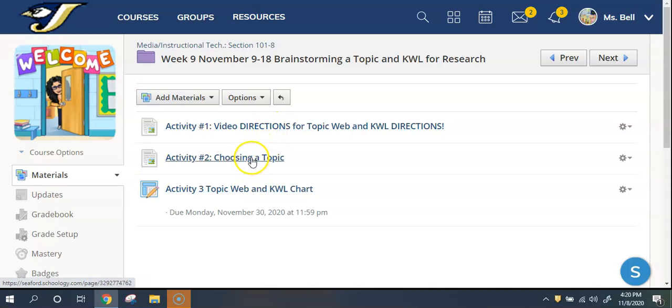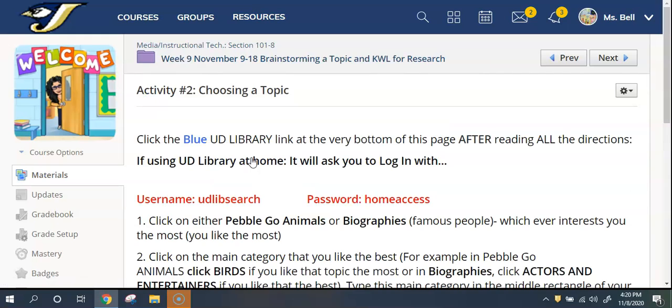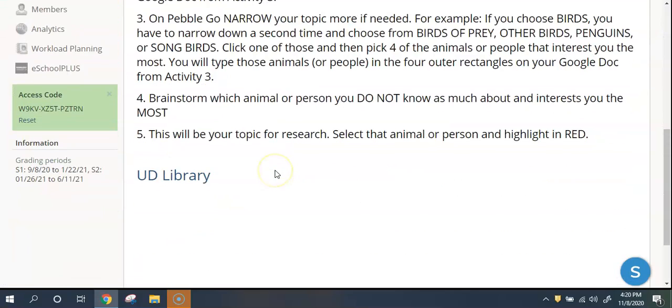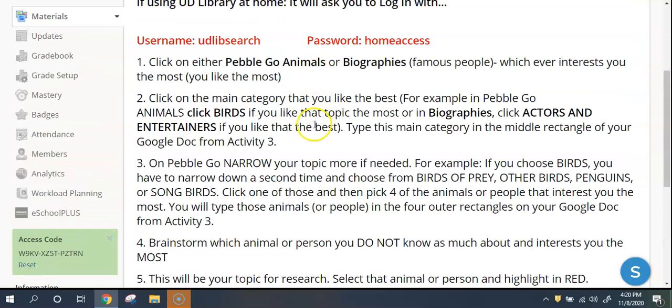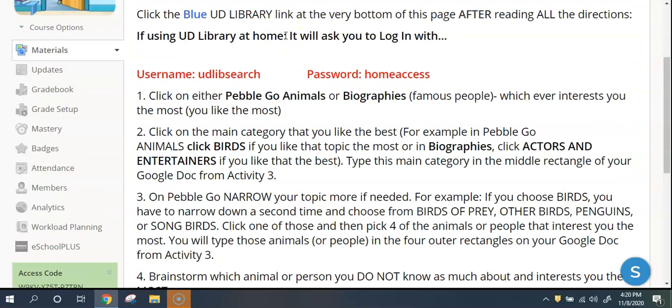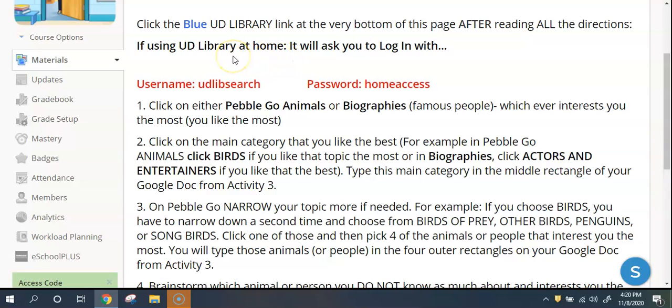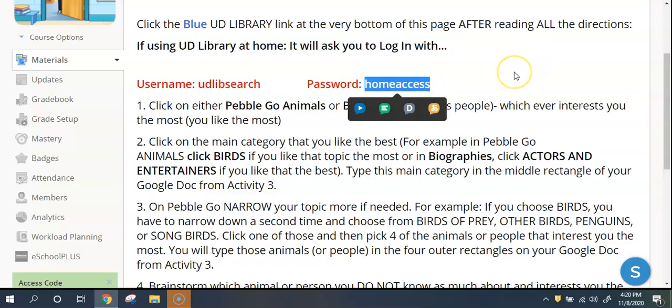Second, you're going to go to this area here, and it has the link for UD Library, but it's all the way down here at the bottom. If you're not watching the video, then people will have to read this if they don't watch it. So good thing you're watching the video, right? Anyway, if you're doing this at home, UD Library is going to ask you to use a username and password to log in with. All that is UD Lib Search for the username, and then home access for the password.